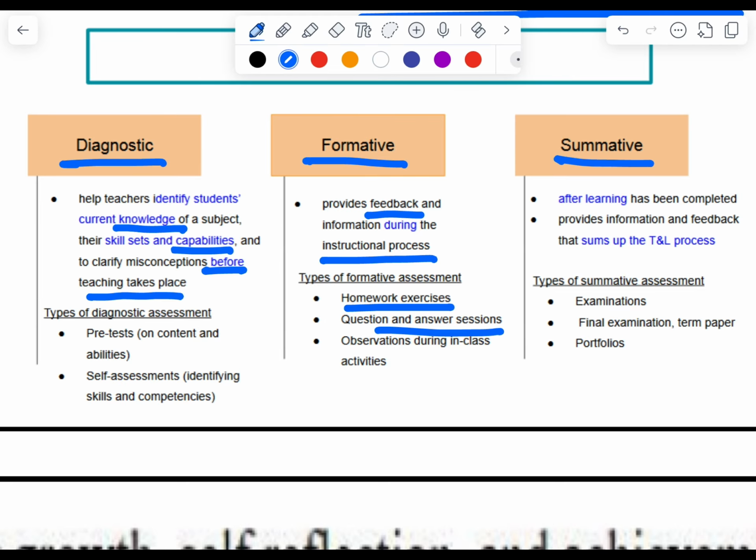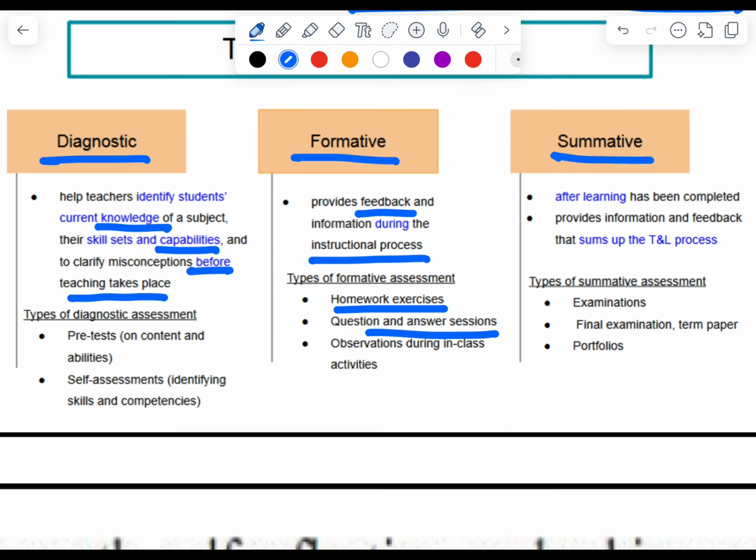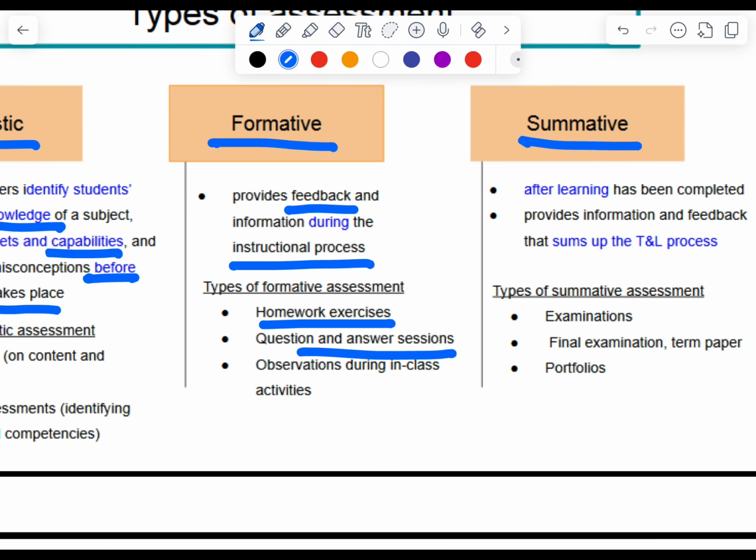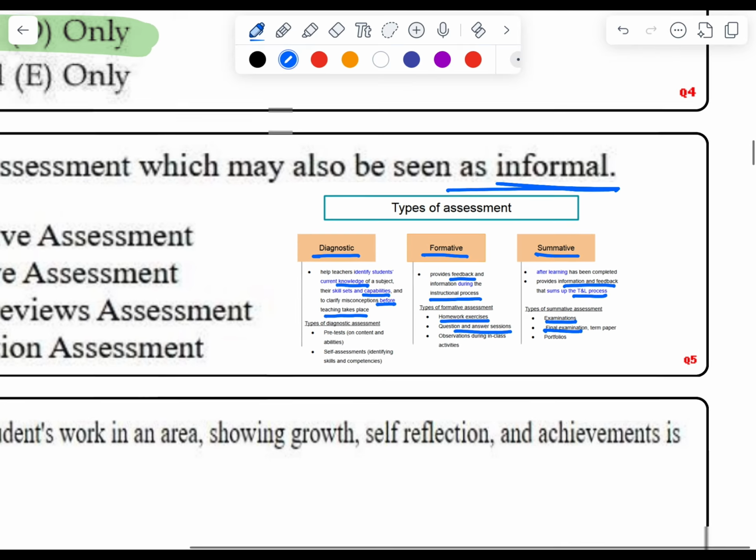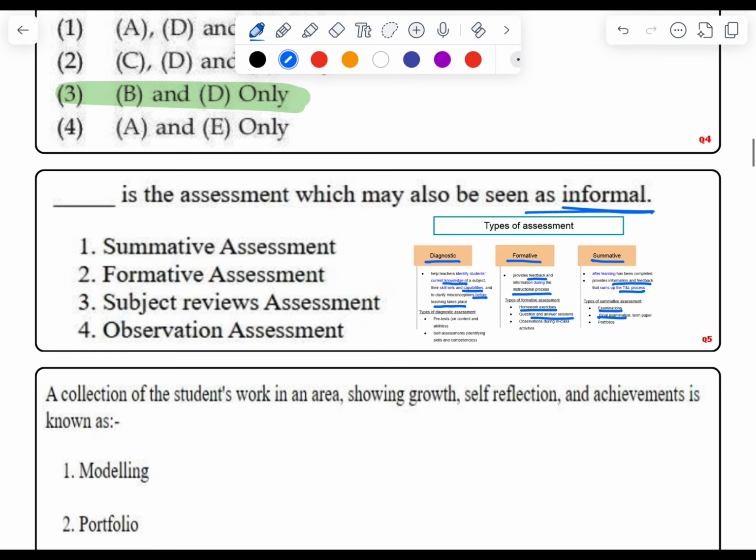And summative assessment is like, after having completed the learning process, it provides information and feedback related to the teaching learning process, like having the end term examinations, or you can say final examinations, etc. So here the correct answer would be formative assessment.